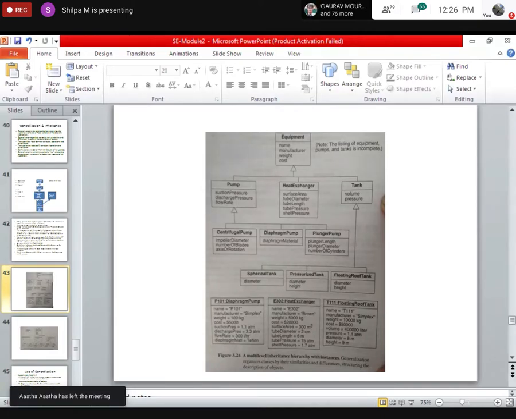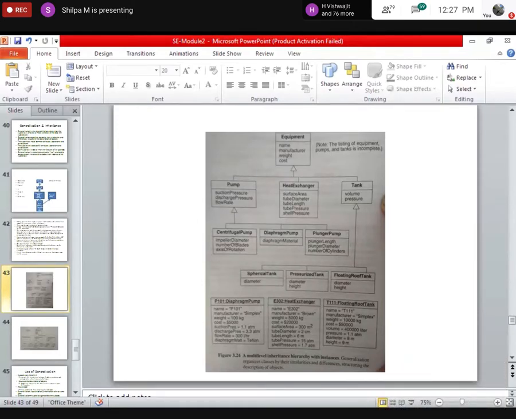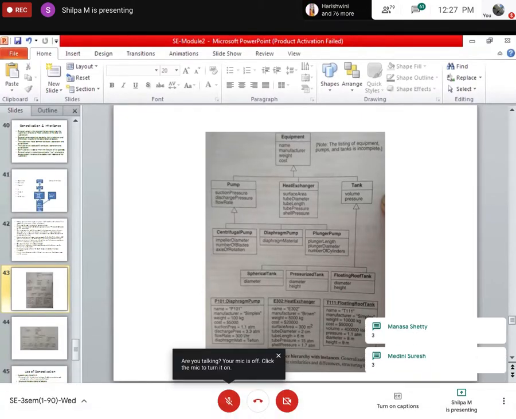Maithili, Manasa, Medini. How many attributes does the floating roof tank have? Your friend says three. Maithili says two. Medini, Manasa, three.